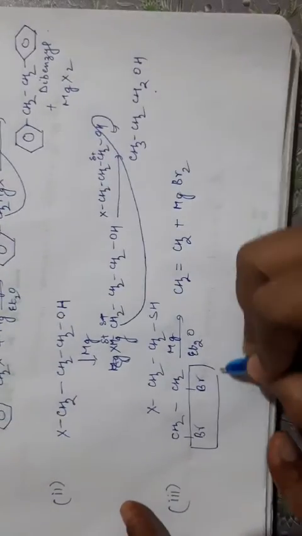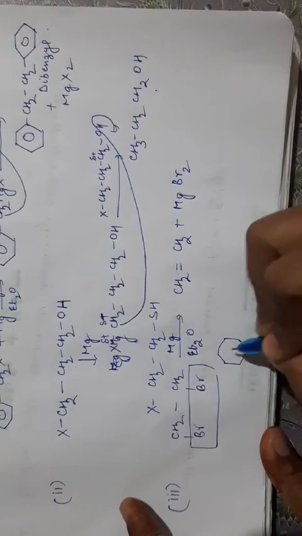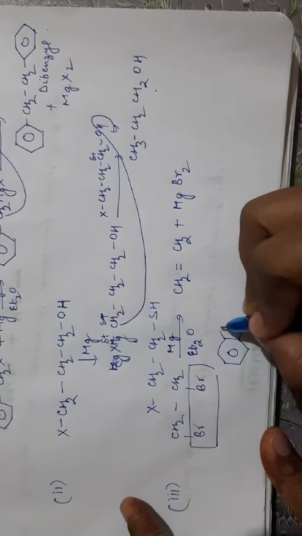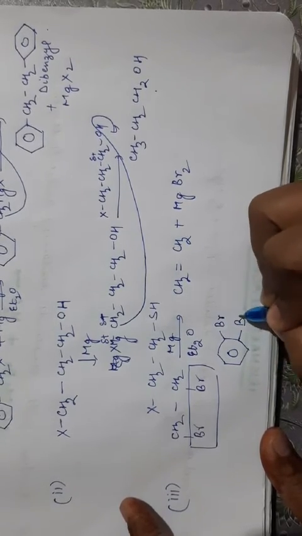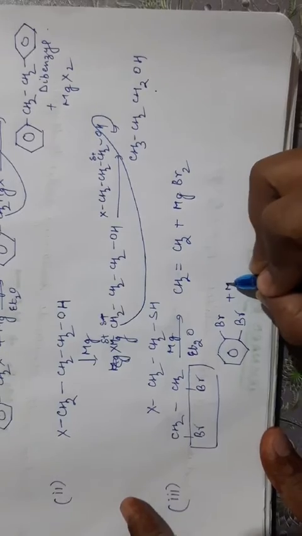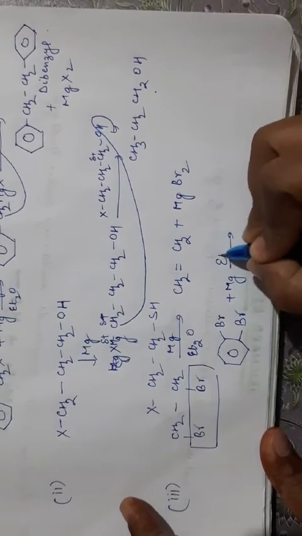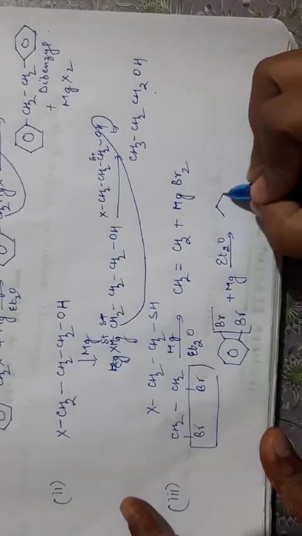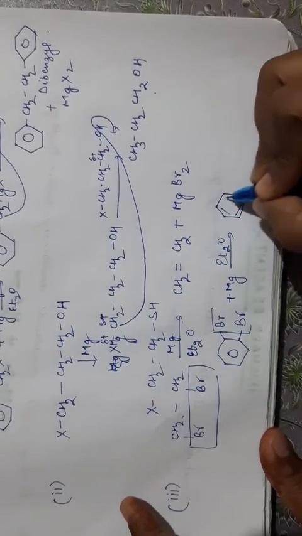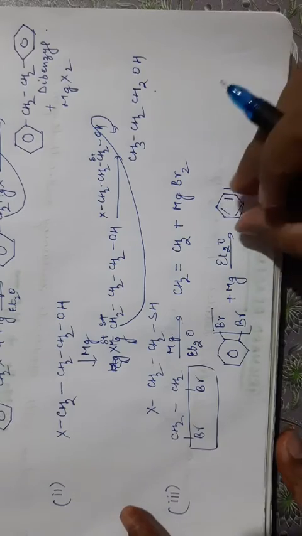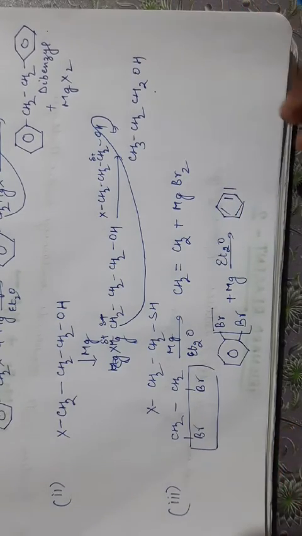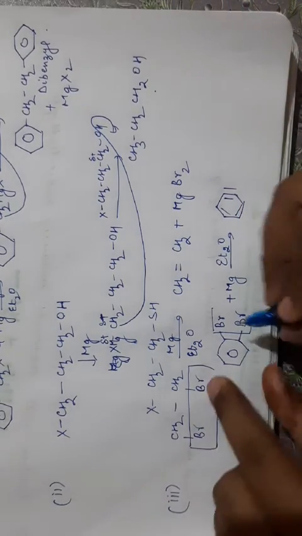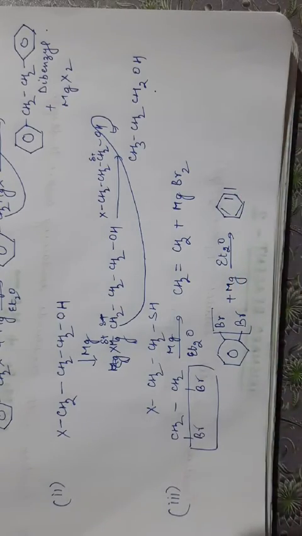Similarly, if you have taken benzene here and at the ortho, adjacent position, halides are present, magnesium will remove these halogens and it will form benzyne, which will again react with another benzene molecule. So these types of vicinal dihalides cannot be used.